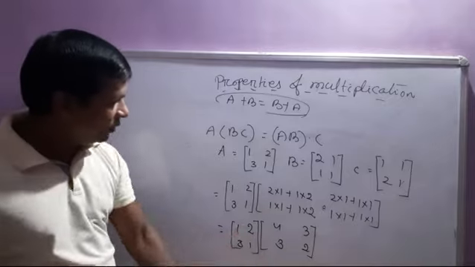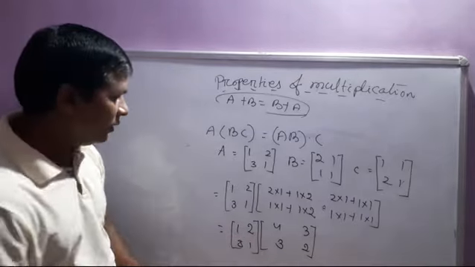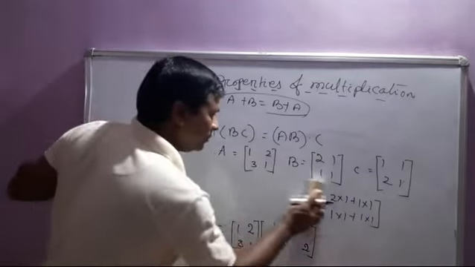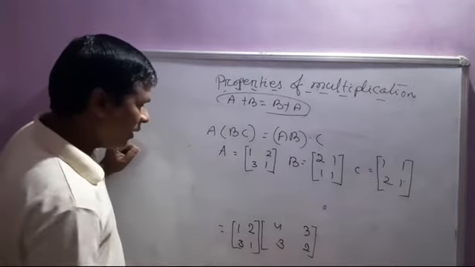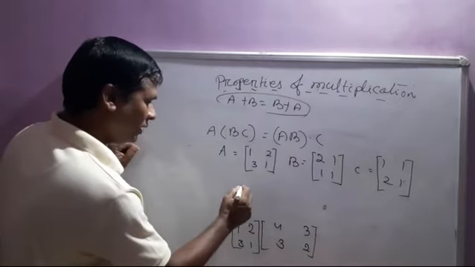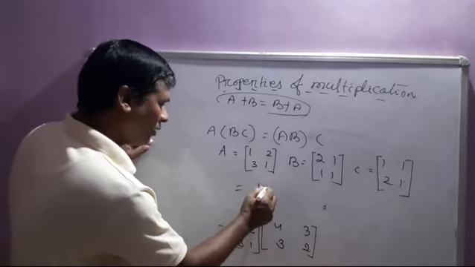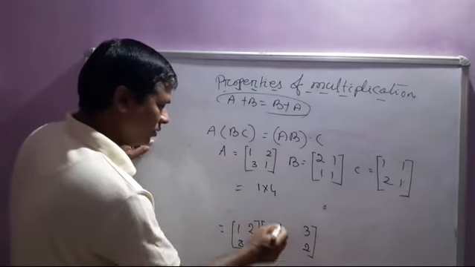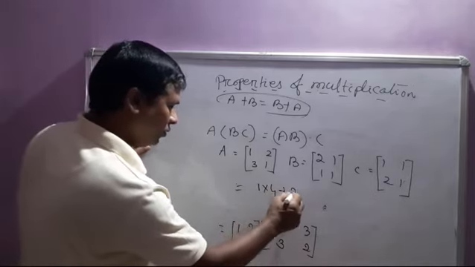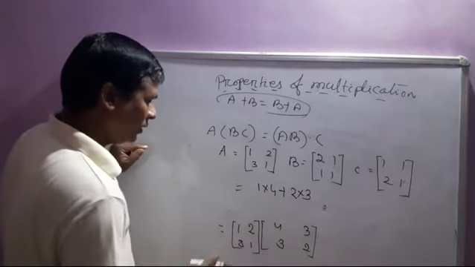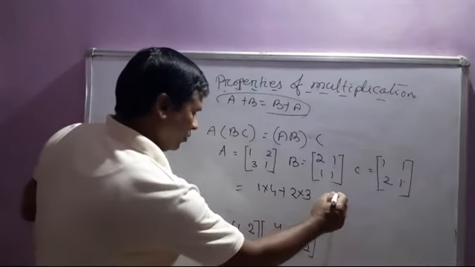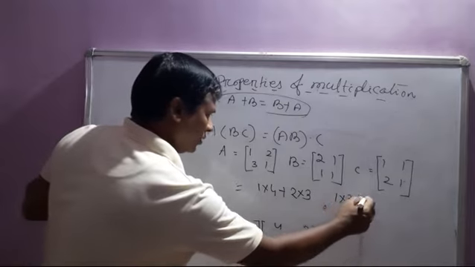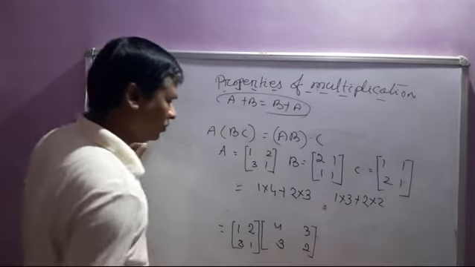Then multiplied with this, so that value is equal to first row with first column: 1 cross 4 plus 2 cross 3. Then 1 cross 3 plus 2 cross 2.